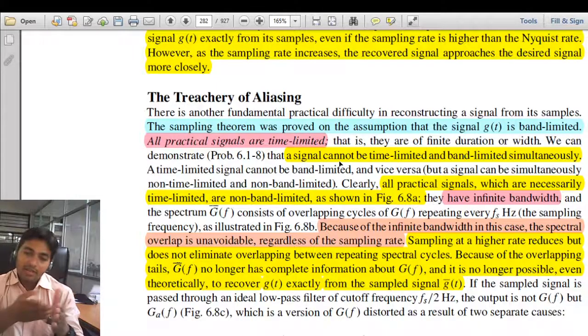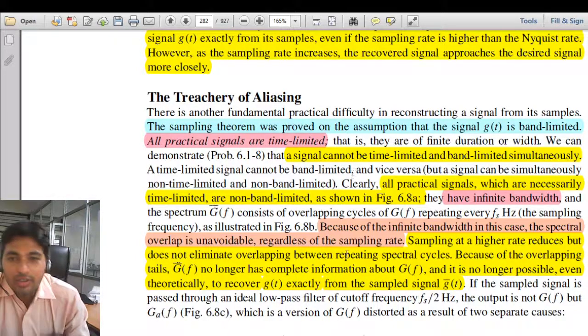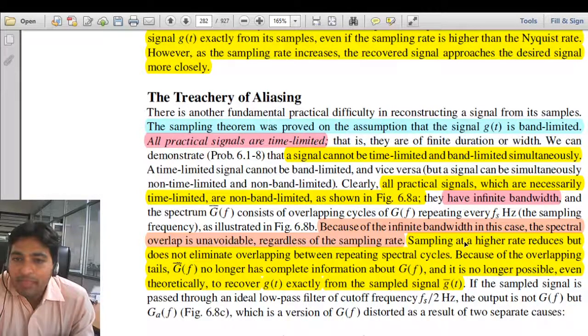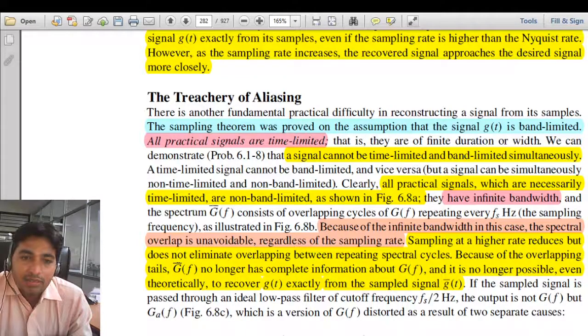Beyond that particular band, we are having a folding of frequency. This is also called folding. Sampling at a higher rate reduces but does not eliminate overlapping between repeating spectral cycles.